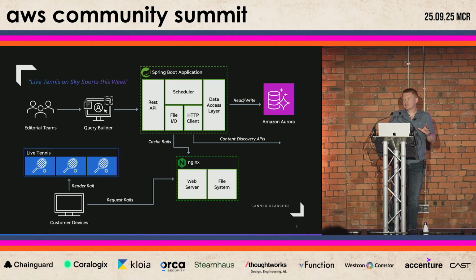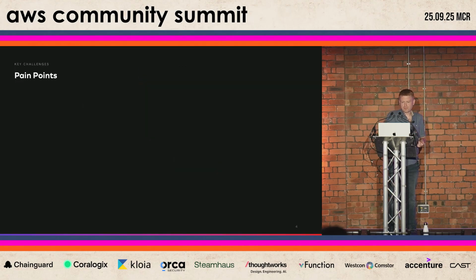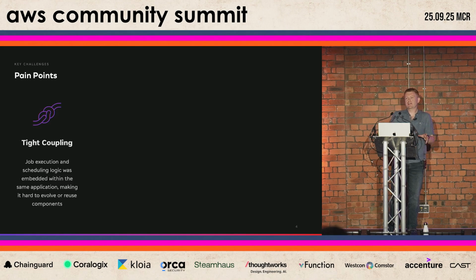Now, while our Spring Boot app helped us get can searches off the ground, its usage increased, and that's where some of our cracks started to appear. And those cracks revealed some fundamental challenges that were holding us back from developing this solution further. So first was tight coupling. Our execution logic and our scheduling logic are actually embedded in the same application. So that meant that if we changed one part, it risked breaking the other. It also made it really hard to evolve or reuse those components independently.